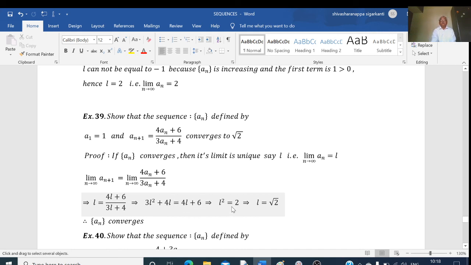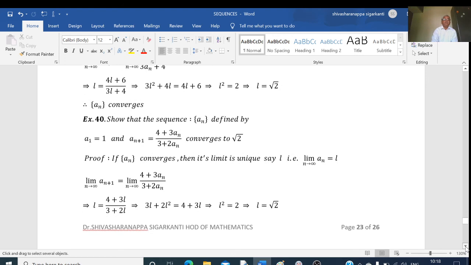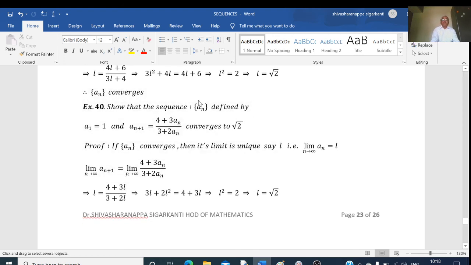If L square equal to 2, then L is equal to root of 2. So root of 2 is the limit of this sequence. Therefore, it is convergent.